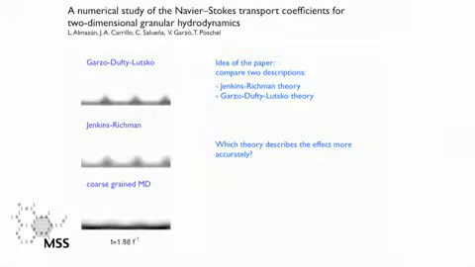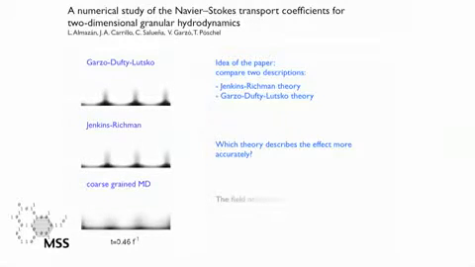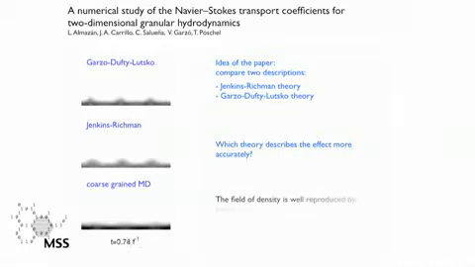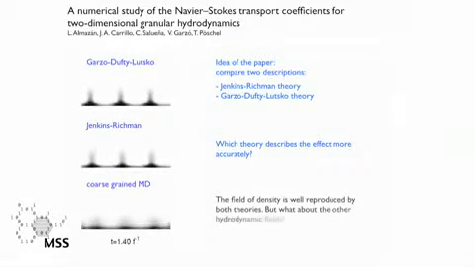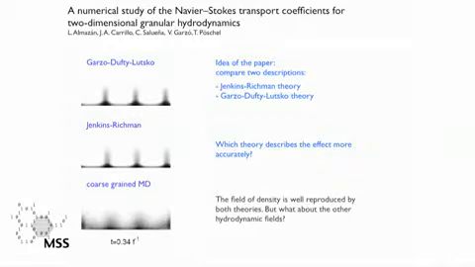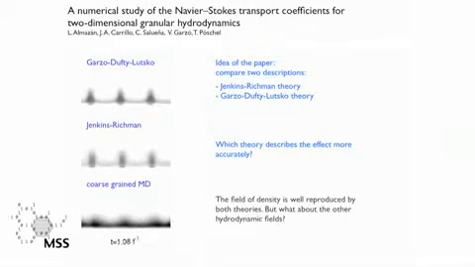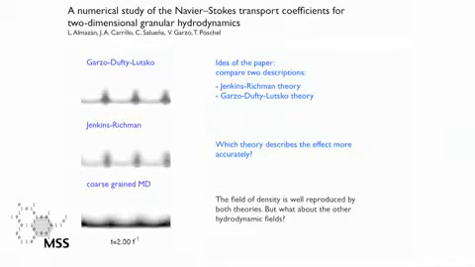And in this video we can see the density field for the three different simulations: MD, Jenkins-Richman hydrodynamics, and GDL hydrodynamics, when the Faraday instability has already formed. This happens after about 50 periods of shaking. We observe a superharmonic period dynamics where the period is twice the period of forcing. We study different quantities to analyze the mechanism of unstudied supersonic granular flow.